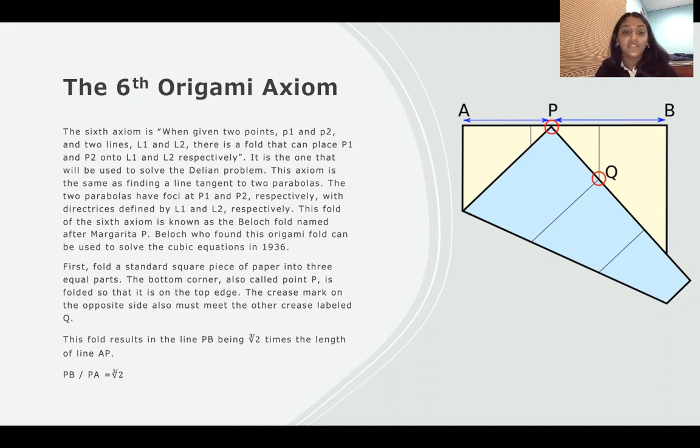This fold of the 6th axiom is known as the Beloch fold, named after Margherita P. Beloch, who found that this origami fold can be used to solve cubic equations in 1936.